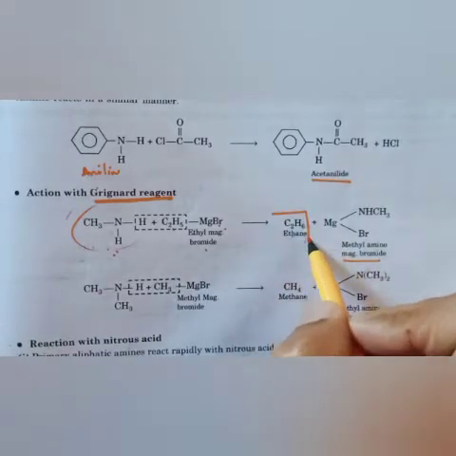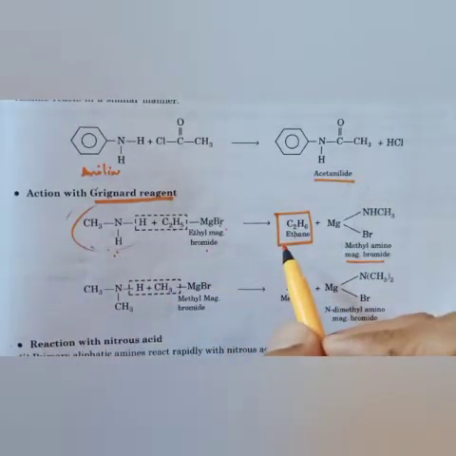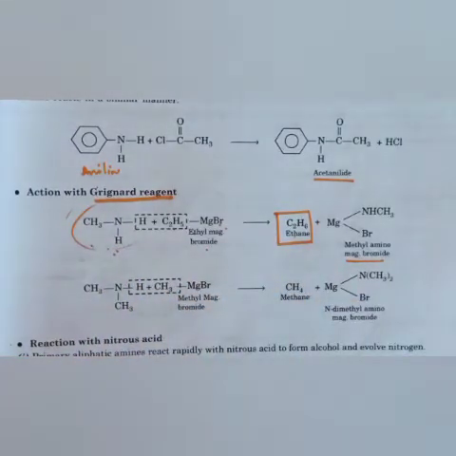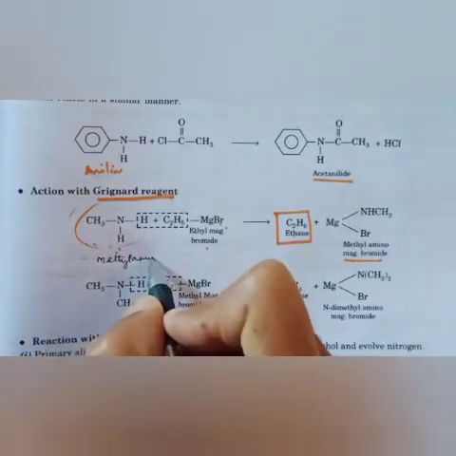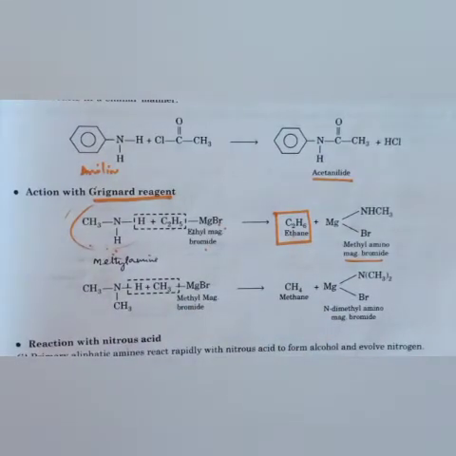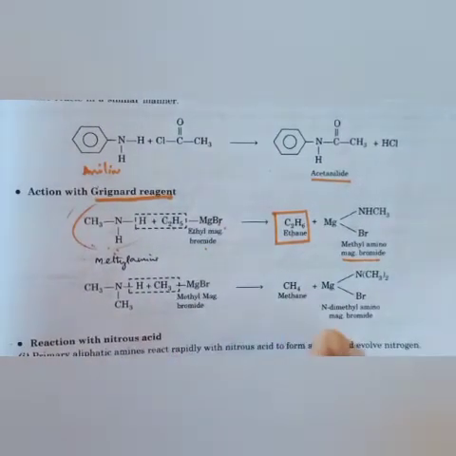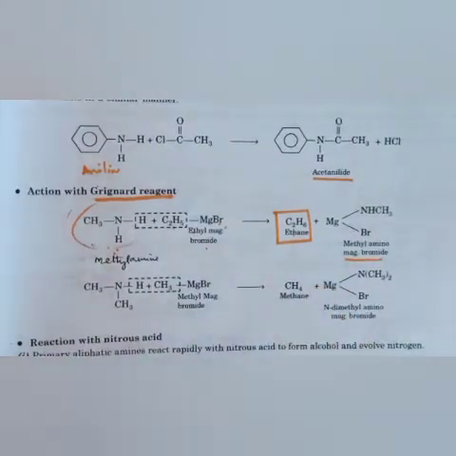So the most important thing is, whenever a question comes, convert amine into ethane, या methylamine into ethane, convert methylamine. This is methylamine. When methylamine is converted into ethane, then you have to do this reaction. Second, when methyl magnesium bromide reacts, it will convert into methane. So dimethyl will convert into methane.